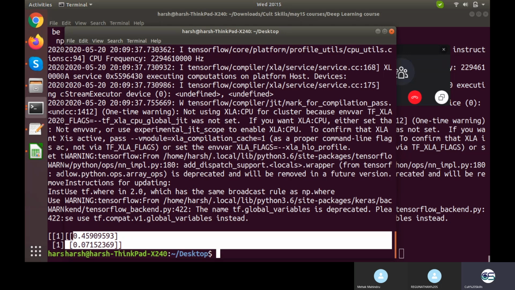Into the next class, now let's see what all we are able to do. We are now able to load the data. We are now able to write the basic neural network.